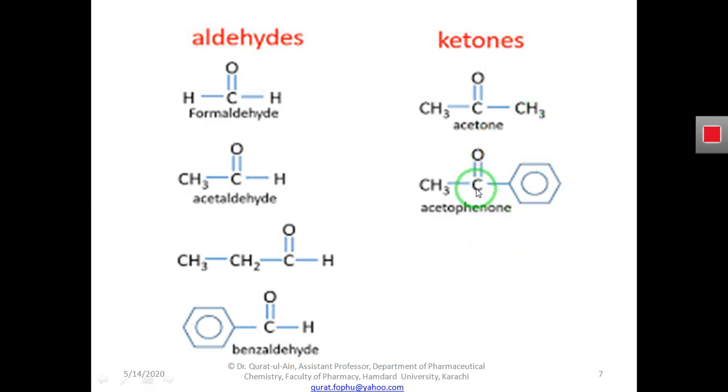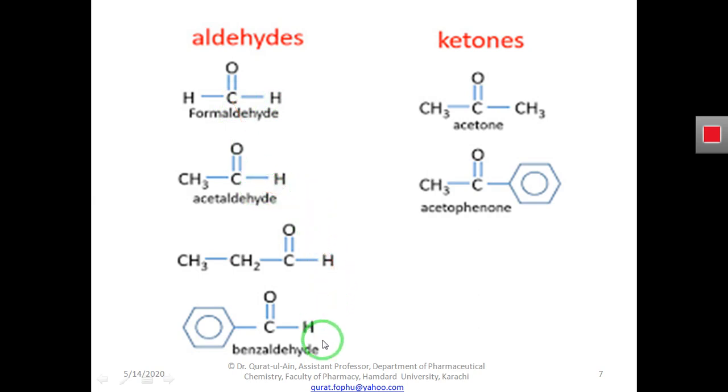In all types of ketone, this carbon will be attached to two other hydrocarbon or alkyl radicals, not only hydrogen bonded in the structure. However, aldehyde will always have hydrogen with one valency bonded to the carbon.